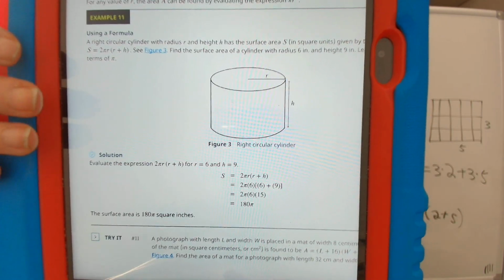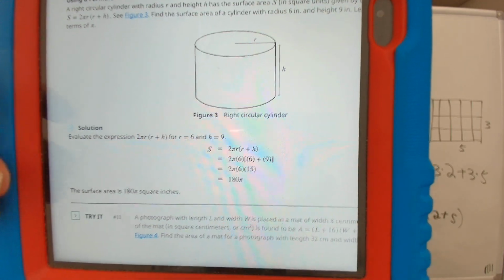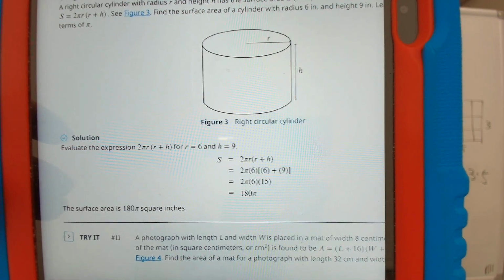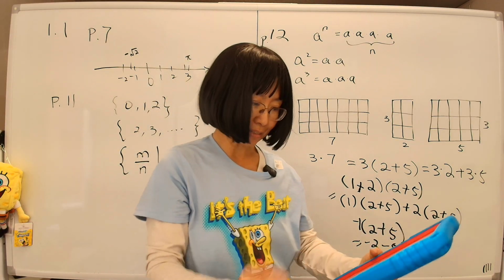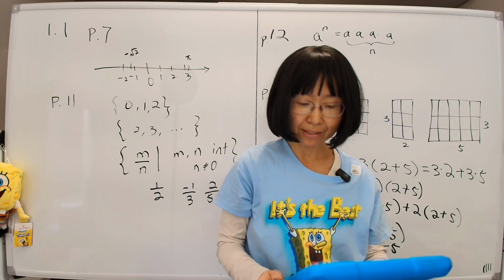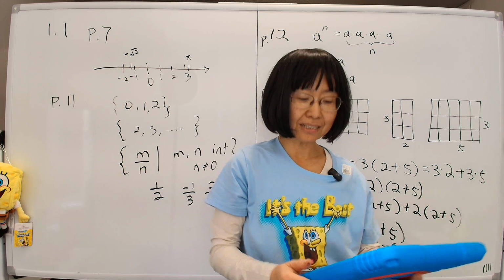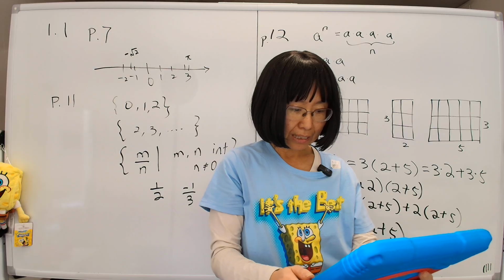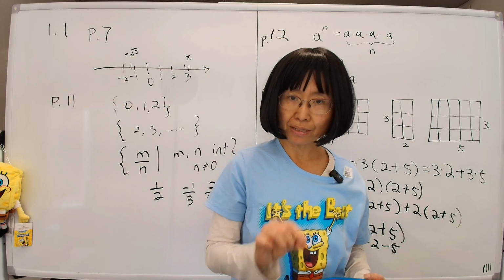R equals 6 or something, and H equals something like 9. You plug it in, then you write it out and leave the answer as pi, which means you don't even have to use a calculator to do this. So please do example 11 as part of your homework. The same with examples 12 and 13, which are a nice little review for various algebraic manipulations that we have done. So for homework, do all the examples. That is extremely important.